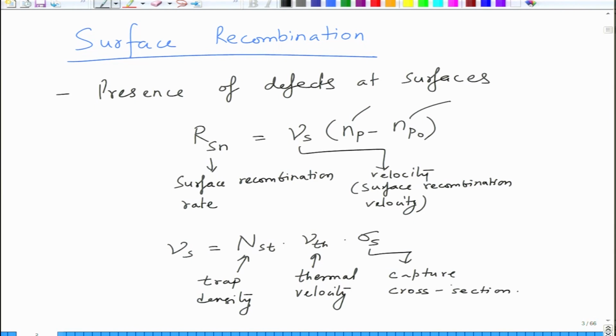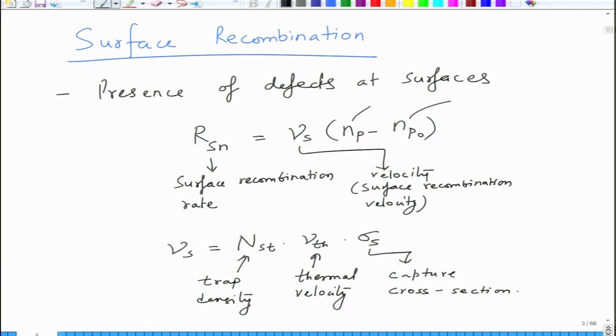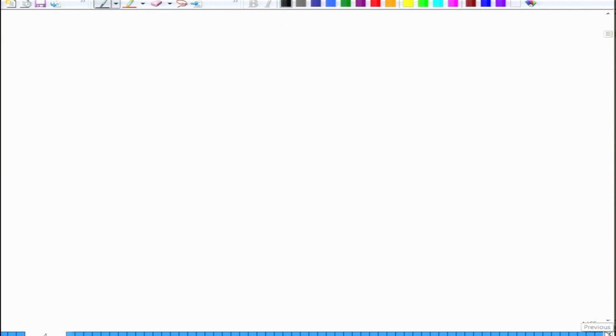Again, if you want to get into the details of these expressions, go to the same book which I recommended in the last class, that is Advanced Semiconductor Fundamentals by Pierret, volume 6. There are other recombination methods as well, Auger recombination, and these also play important roles in semiconductors, but we will leave them out for the sake of this course. And now we come to absorption, especially from the perspective of solar cells, where photon absorption is important.